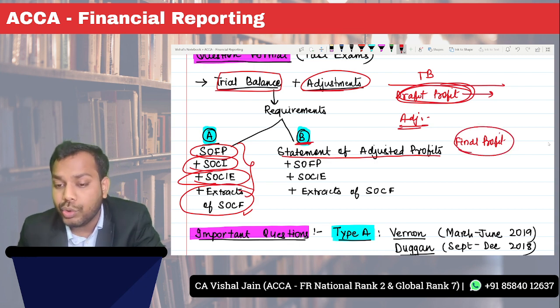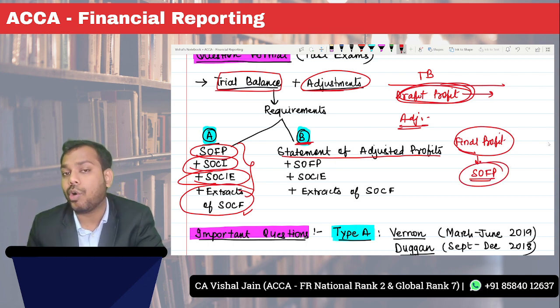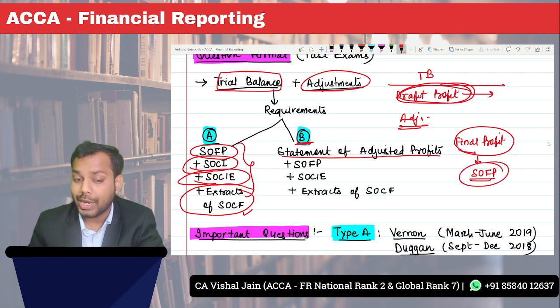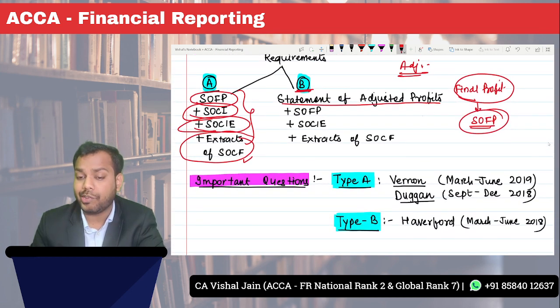And you have to use this profit to prepare a statement of financial position. So this is how the question can also come in the exam. Okay, so this is type number B. So the examining team suggests these questions for type A and type B.